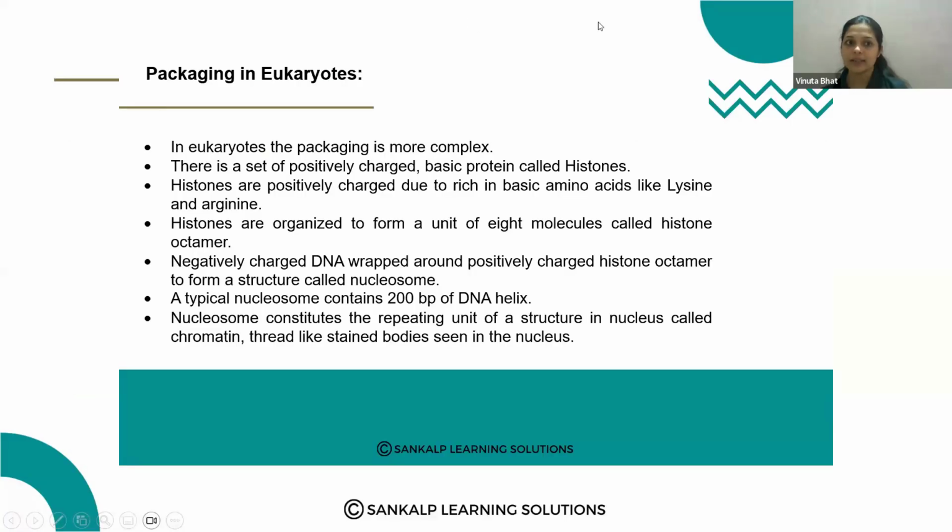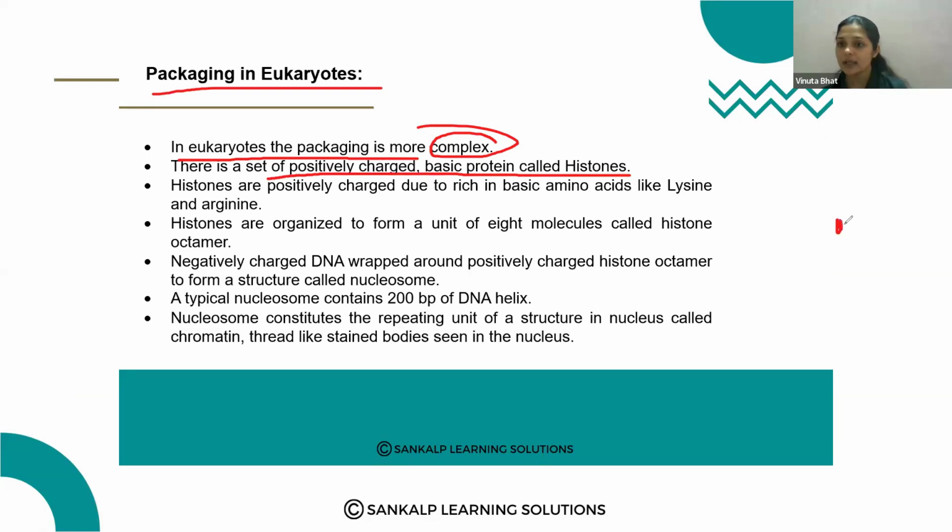Very important is packaging in eukaryotes. In eukaryotes, the packaging is more complex compared to prokaryotes. We have to study how DNA is packaged inside the nucleus. There is a set of positively charged basic proteins called histones. Inside the nucleus, there are positively charged proteins. These proteins are called histones, and this DNA is negatively charged, right? So oppositely charged molecules attract each other.